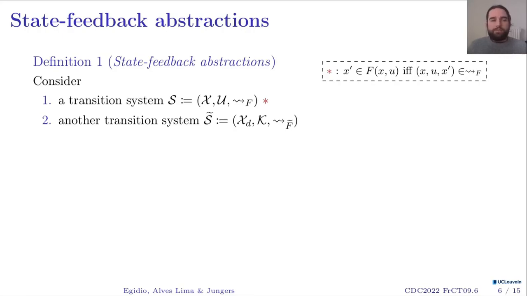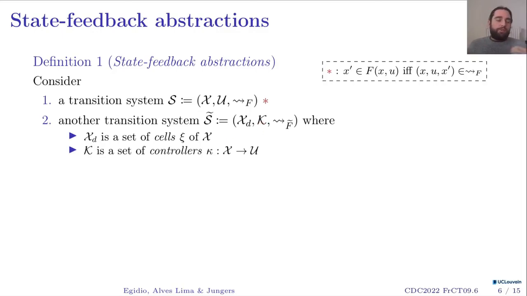Then I can define another transition system, which is this one. This is going to be my abstraction, S tilde. And its state space is going to be X_D. It's a set of cells in my state space. So cells are subsets of states in my state space. K is the set of inputs for my abstraction. In this case, these are going to be functions. These are going to be controllers mapping X to U's. This can be continuous functions over X, and I'm going to define them appropriately later. So finally, you have the set of transitions, and this transition is going to be built in a particular way.